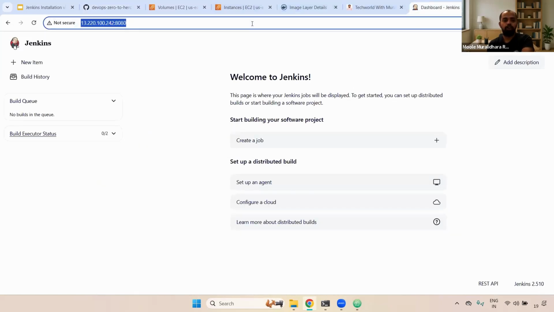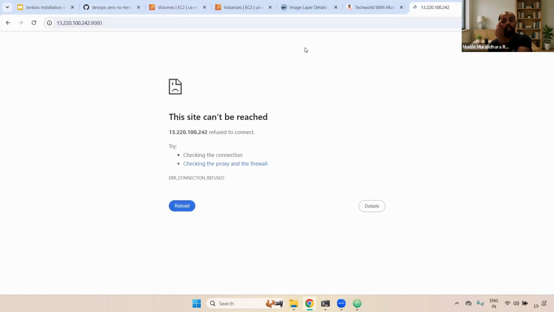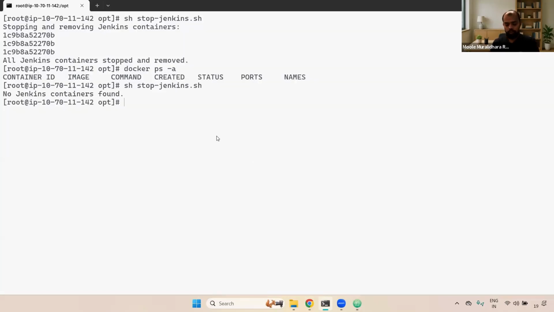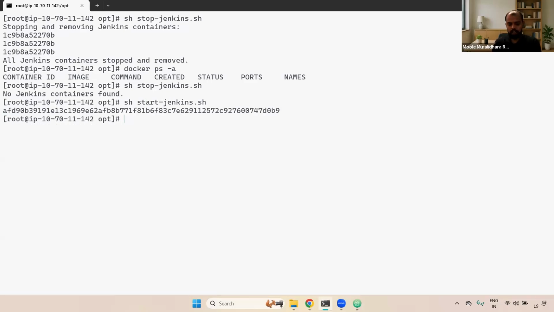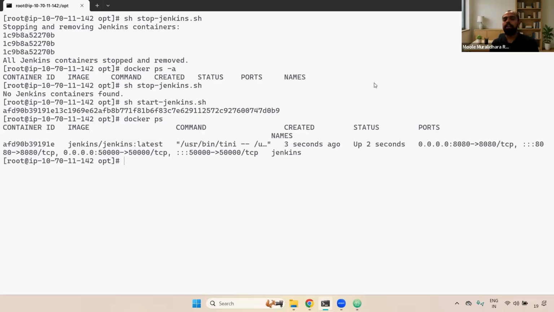And also I wanted to show you, if you see here, we mounted it, and currently we have stopped the container. That's why now I'm going to start this particular container. Finally, I wanted to show you, now you can give the docker ps command, and the container is running.